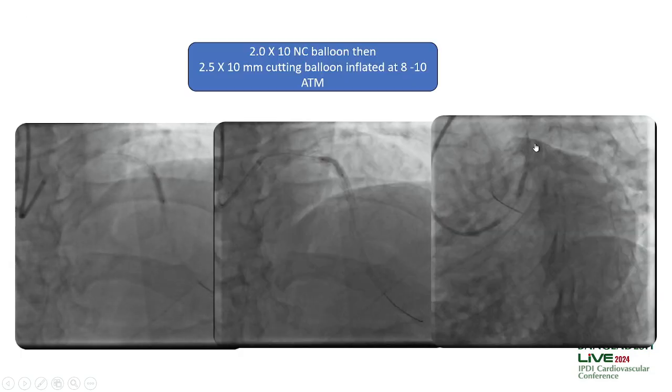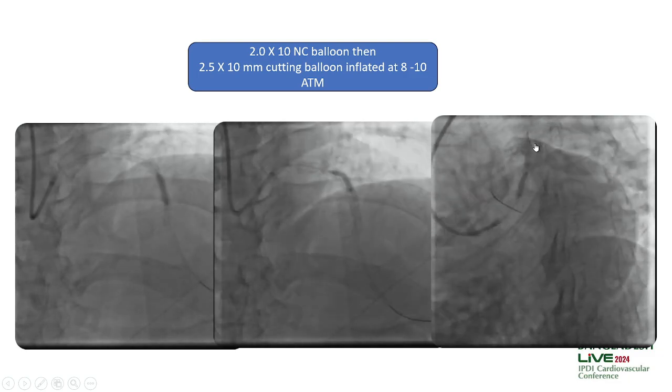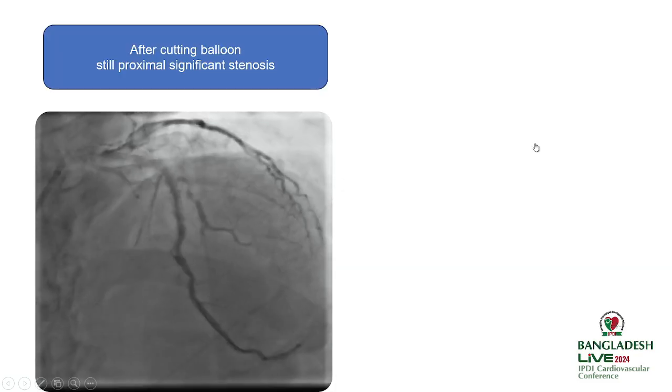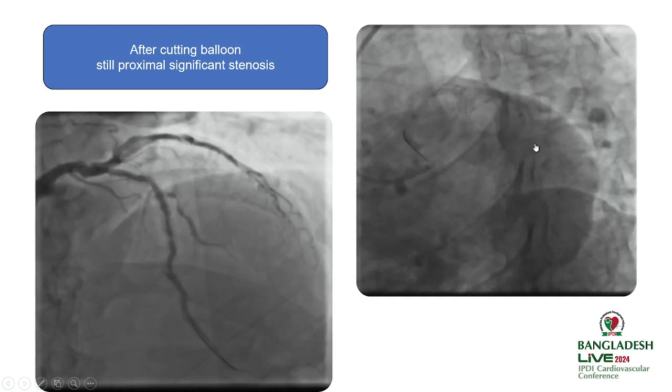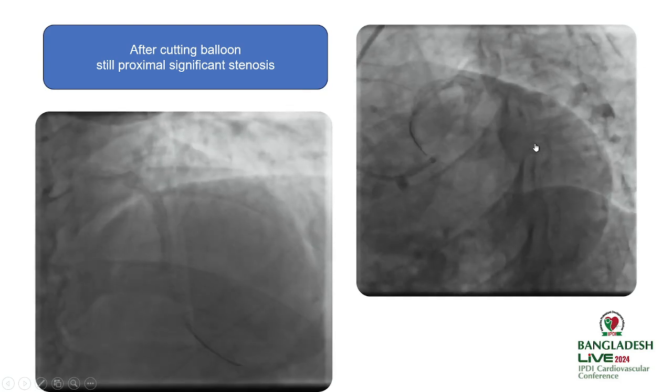Then we took a 2.0 NC balloon and inflated it at higher pressure from proximal to mid. Then we took a 2.5 by 10 millimeter cutting balloon and inflated it from proximal to mid LAD. The result showed that flow in mid LAD was significantly improved, but there was still a significant lesion in the proximal LAD.